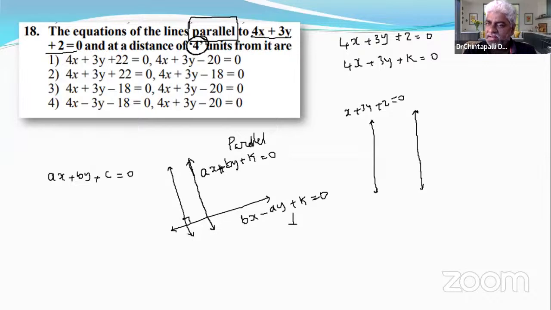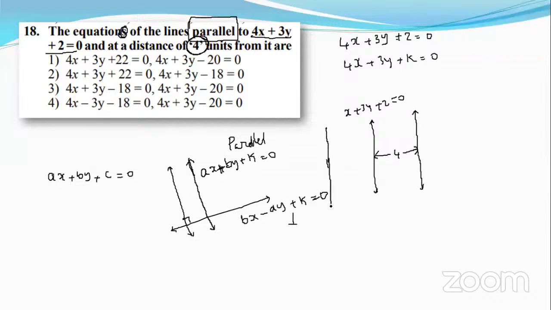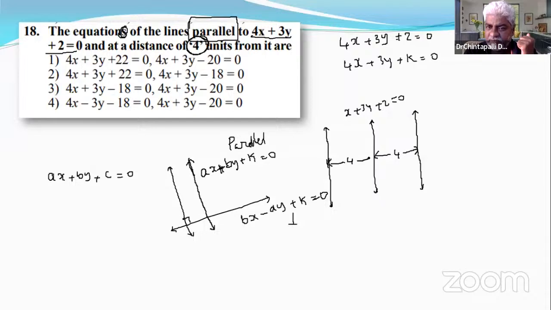Why do we emphasize required lines, why is it plural? Because there are two lines at a distance of 4 units from the given line. This is one line, and this is also at a distance of 4 units. We need to find the equation.